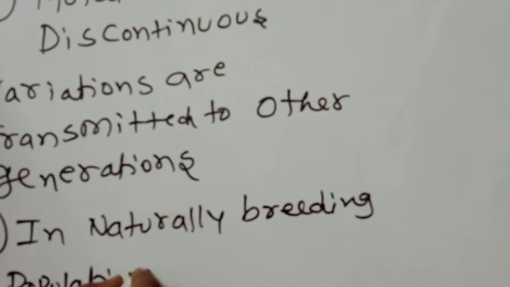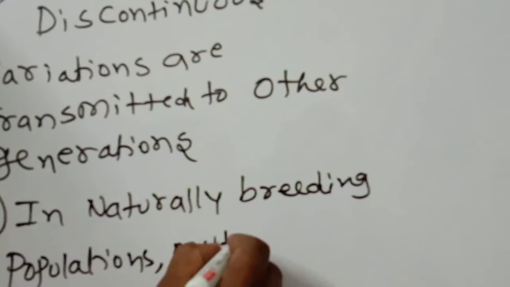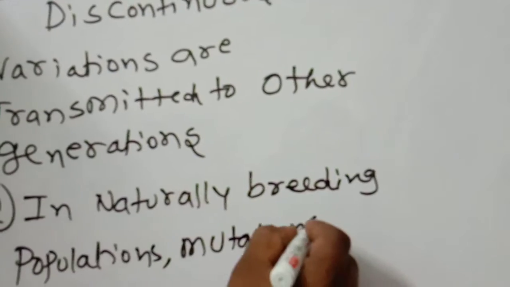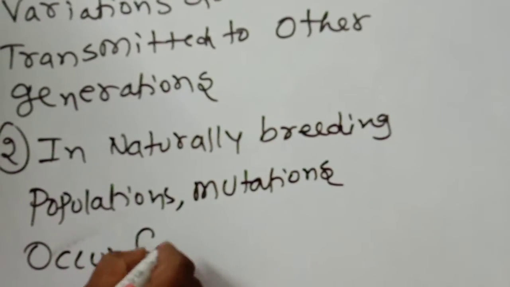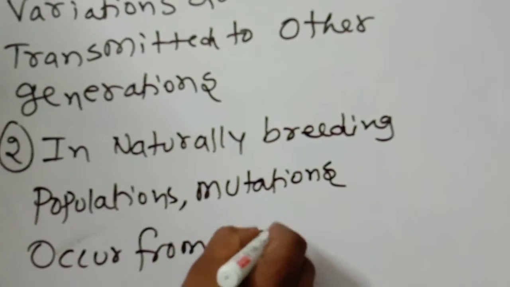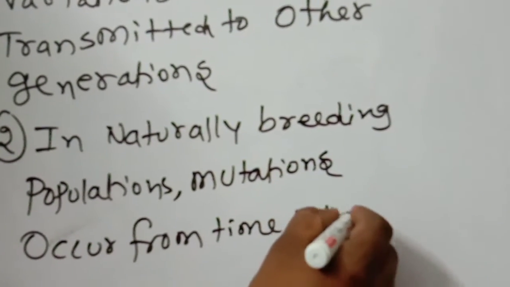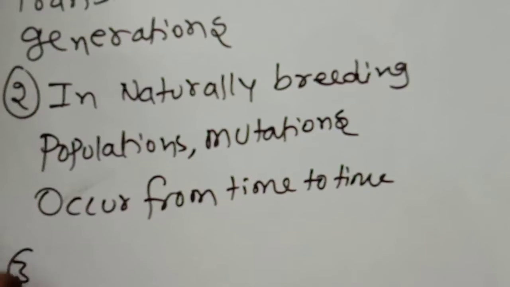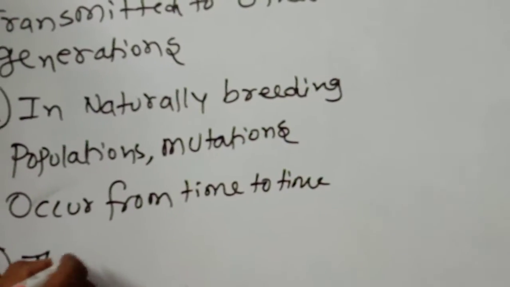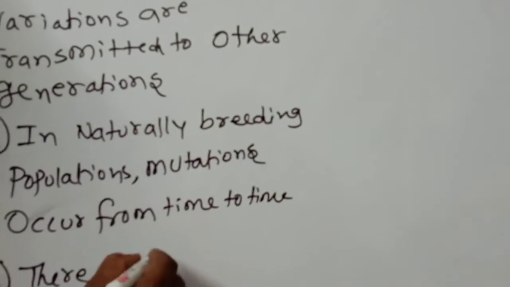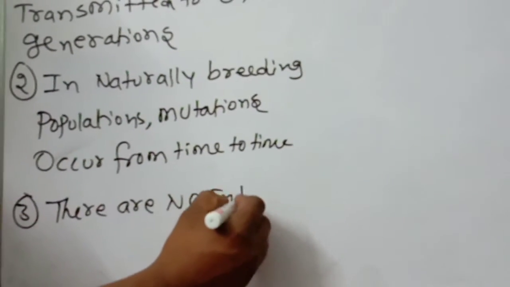Mutations occur from time to time. This point also you should remember. Next one, there are no intermediate forms.